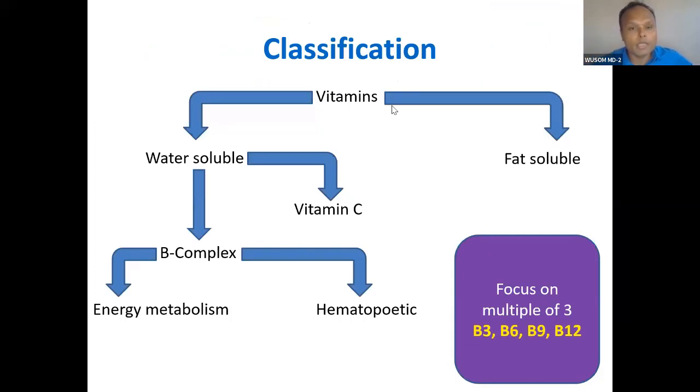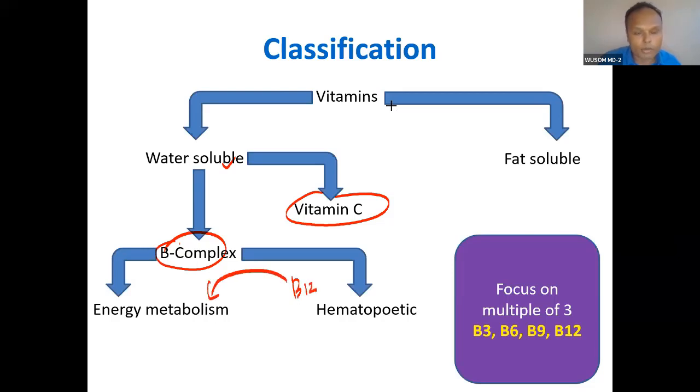Vitamin classification you must be knowing. One is fat soluble, the other water soluble. Water soluble is again of two types, B complex and vitamin C. In B complex, you can see two groups of vitamins. Actually, classification in this way is not exact or completely distinctive. It is not completely separate. For example, some hematopoietic enzymes also involve vitamin B12, which performs a part here.